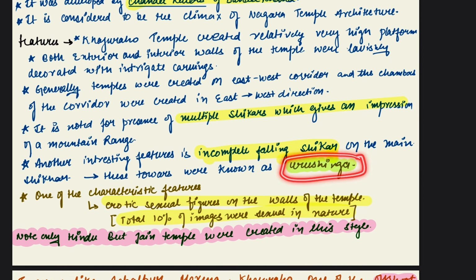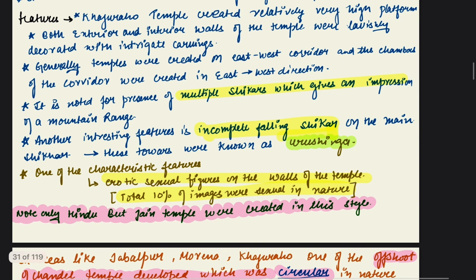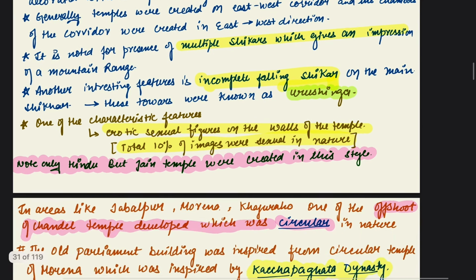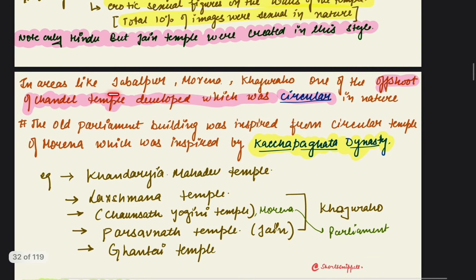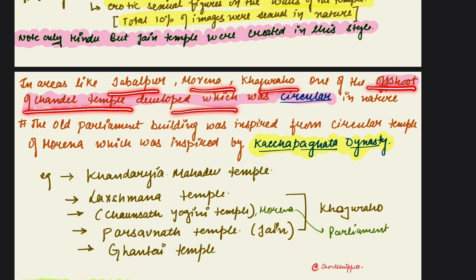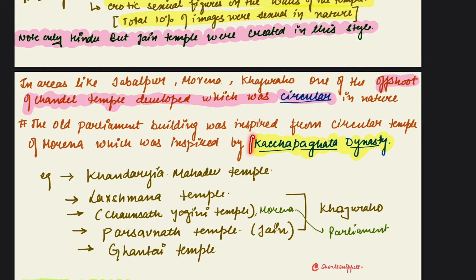I previously discussed this. One of the characteristic features is sexual figures on the walls of the temples. In total, 10% of the images are sexual in nature. Not only Hindu but Jain temples were also created in this style. In areas like Jabalpur, Morena, Khajuraho, an offshoot of the Chandel temple developed, which was circular in nature. The old parliament building was inspired from the circular temple, which was itself inspired from the Kachchhapaghata dynasty.